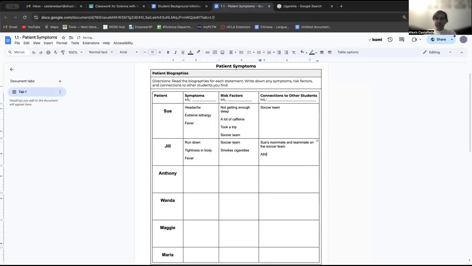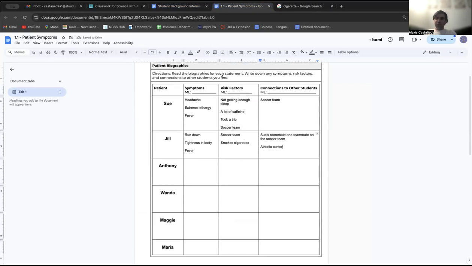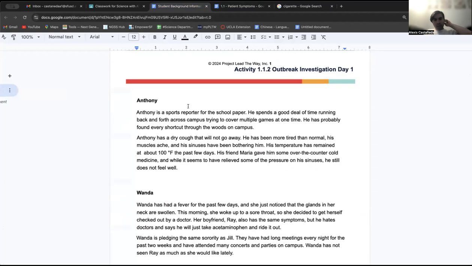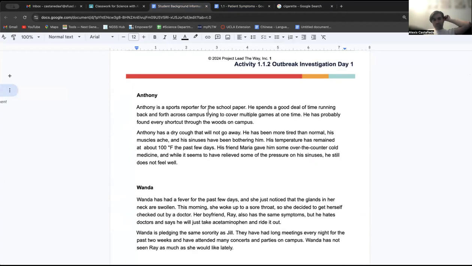So maybe athletic center. So if we know of other students who have been to the athletic center, we can probably say that they may have also been exposed to the sickness. But let's continue. So let's go to Anthony now. Anthony is a sports reporter for the school paper. He spends a good deal of time running back and forth across campus, trying to cover multiple games at one time. He probably has found every shortcut through the woods on campus.